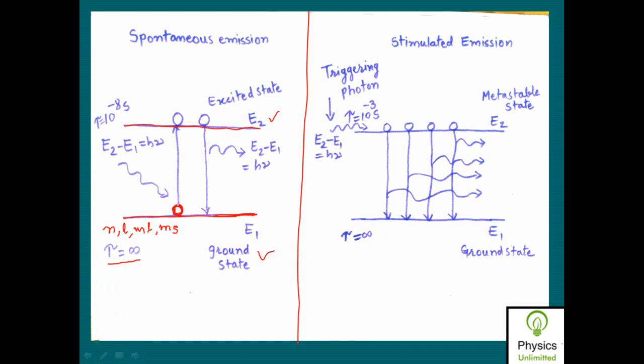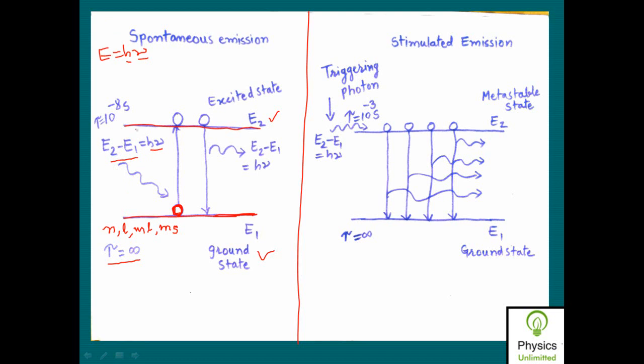But if such an atom is triggered by an external photon having energy of the order of E2 minus E1 equal to h nu, as according to Planck's quantum hypothesis, you know that the energy associated with a photon is E is equal to h nu, where h is Planck's constant and nu is the frequency of the photon.